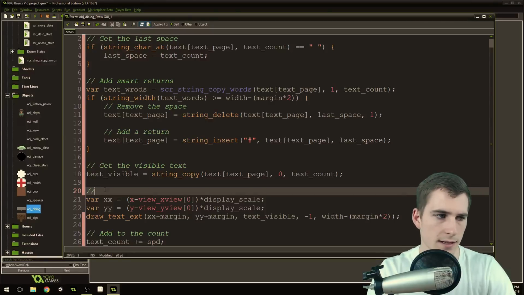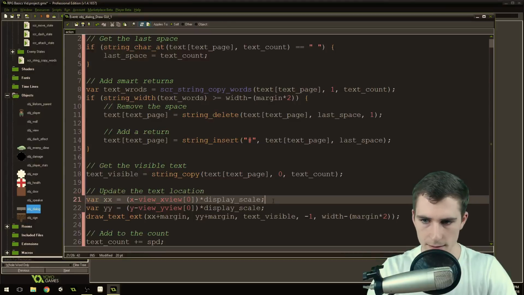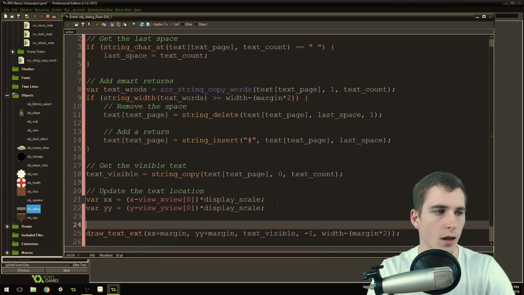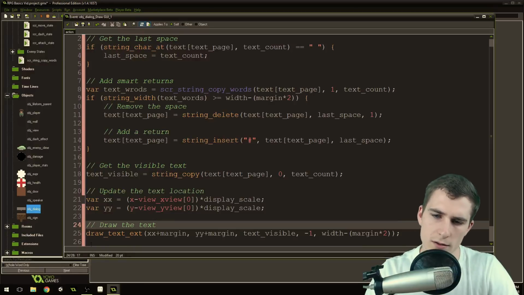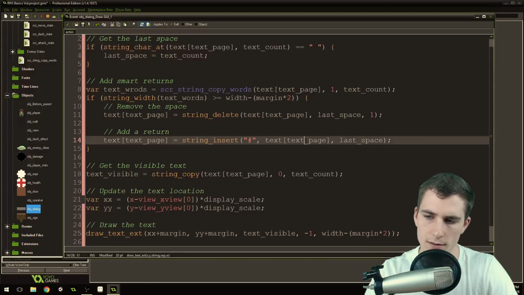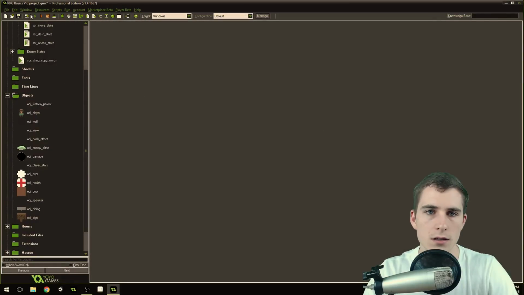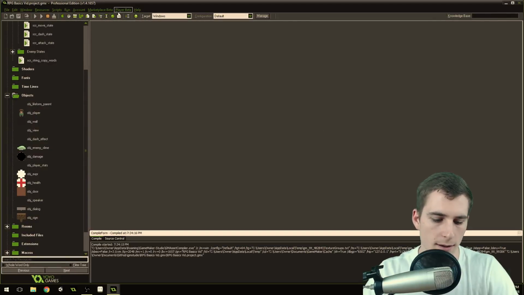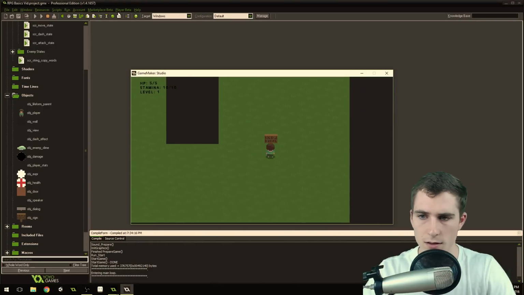Then we're going to get the text, update the text location. And then lastly, we're going to draw the text. And I'm pretty sure you don't need to use draw text ext anymore, but I am anyways because it doesn't hurt. So now let's run the game and make sure that we did that. That was a lot of stuff. Let's make sure it works.